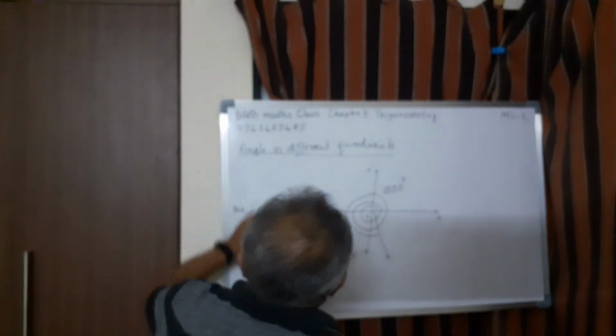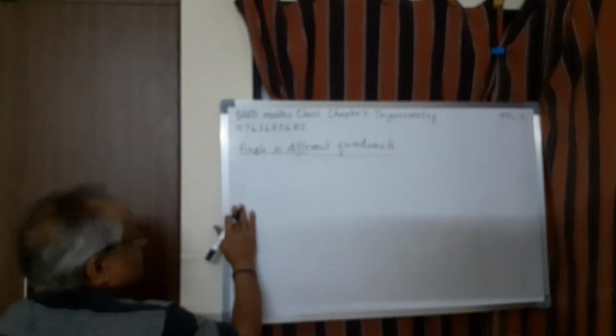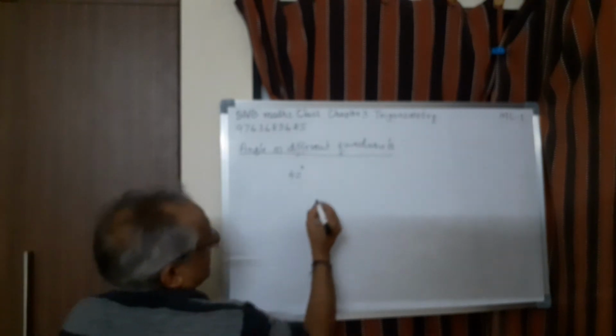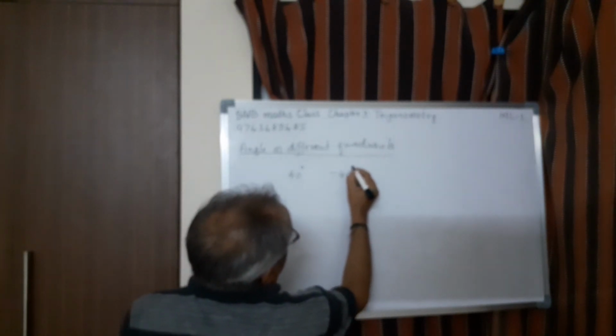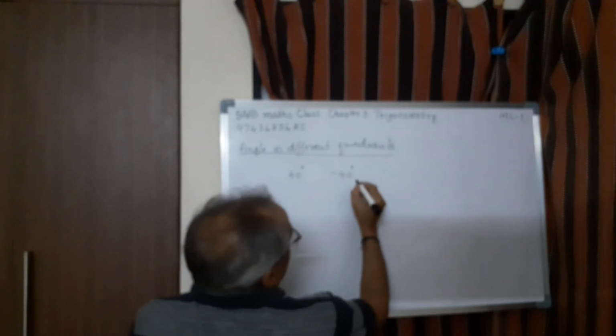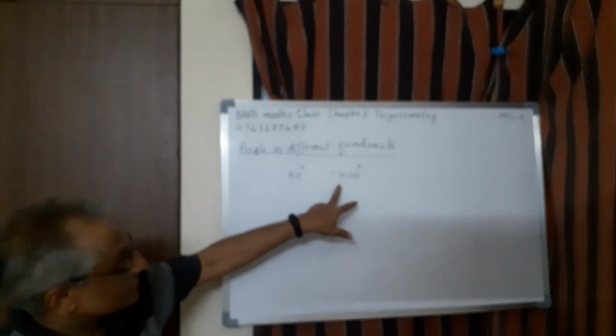Next one is, I have already told you an angle can be both positive and negative. So what is important in trigonometry is, given an angle, for example, suppose I write 40 degree, no problem. Suppose I write minus 40 degree, no problem. So it will be in the fourth quadrant because you have to go in the negative direction or clockwise direction. Suppose I write instead of 400, minus 400. Where is this? Now this is sometimes where students get confused. Minus means it can be any quadrant.